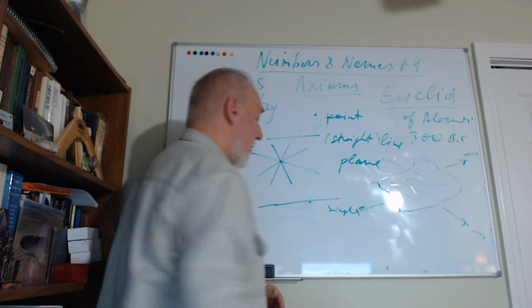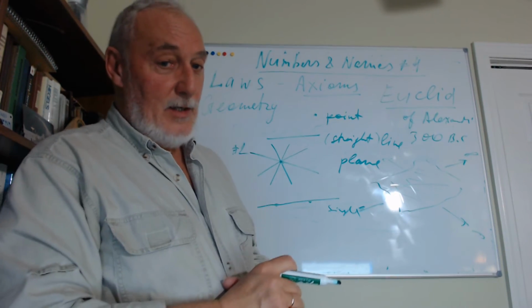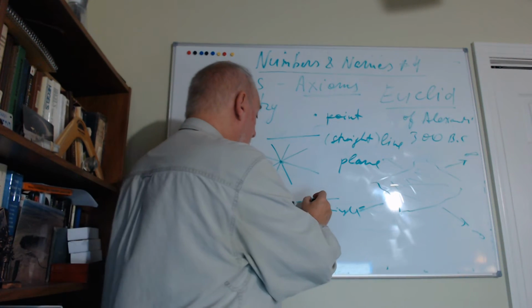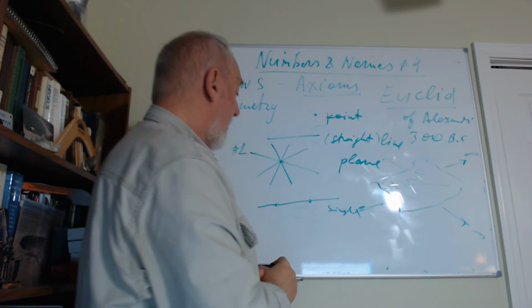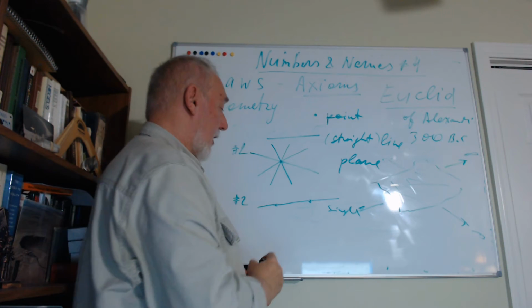We learned this in geometry with Papa. We just repeat these things. So this is number 2.